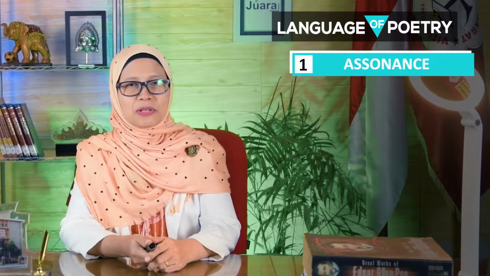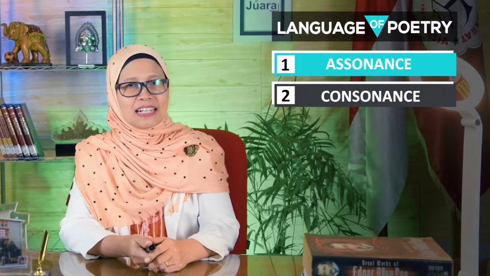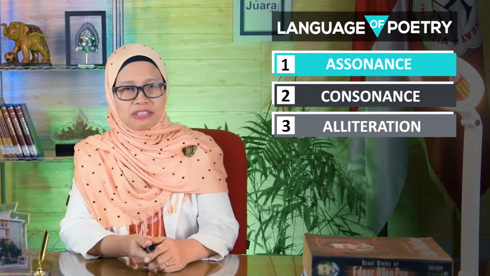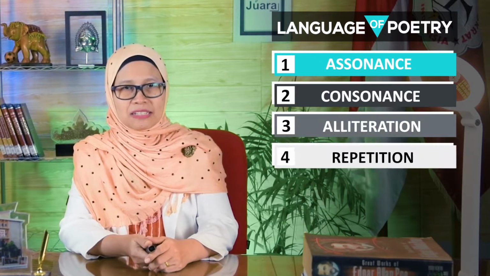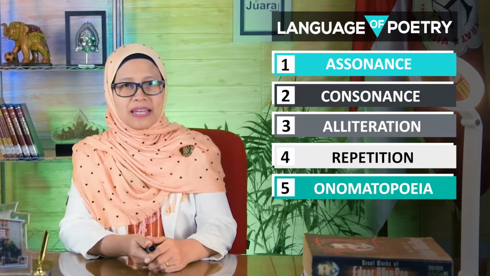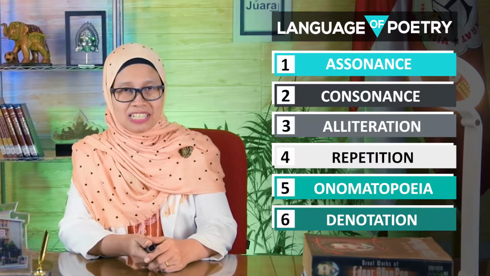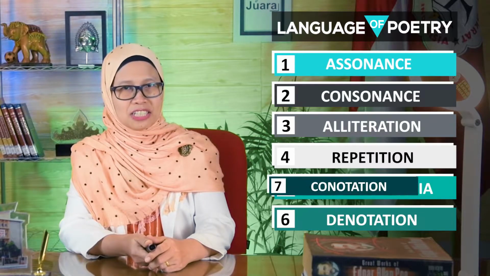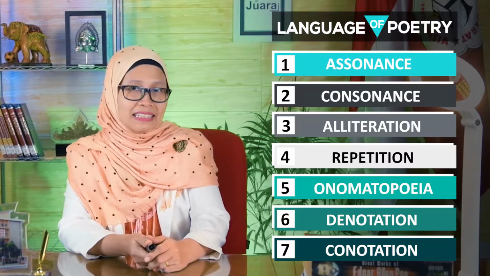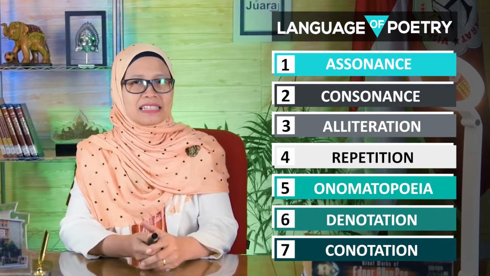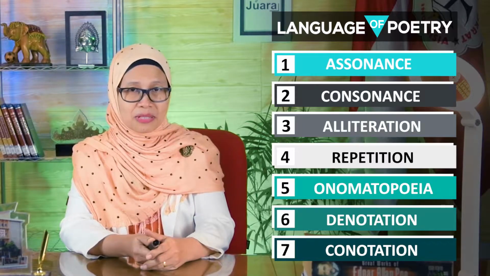Number 1, we're going to discuss assonance. Number 2, consonants. Number 3, alliteration. Number 4, repetition. The next is onomatopoeia. And you will be familiar with this one, denotation. And the last one is connotation. If one meeting is not enough for us to discuss the 7 materials, we're going to discuss 4 materials first.